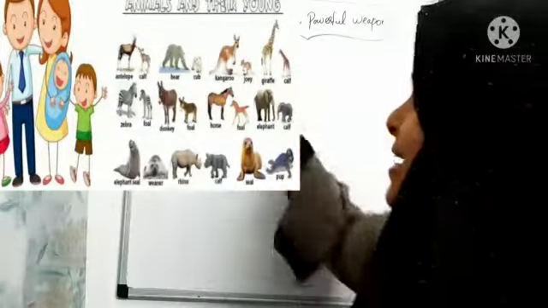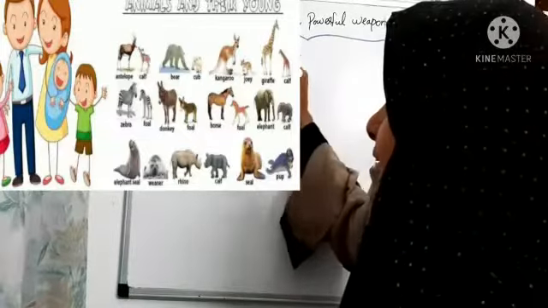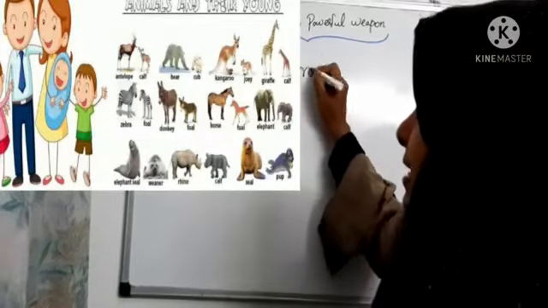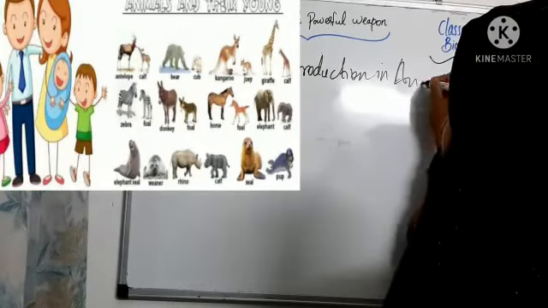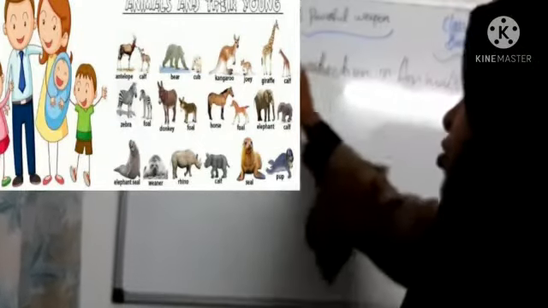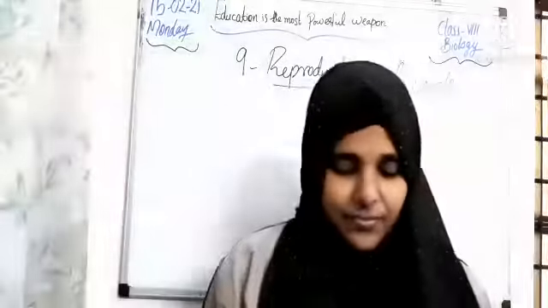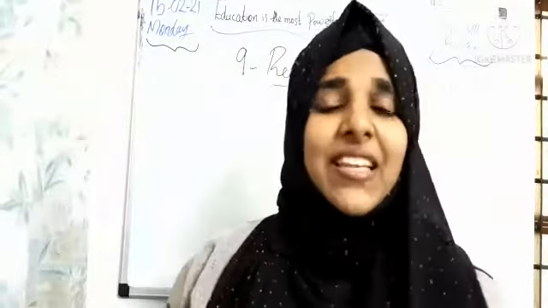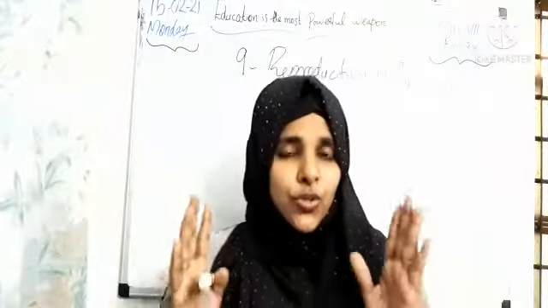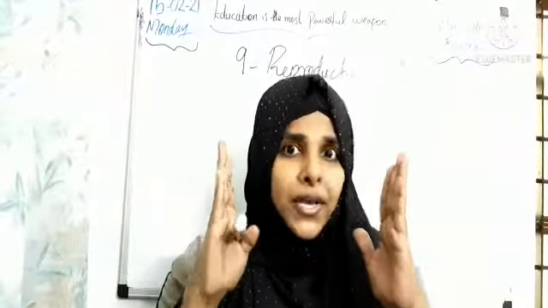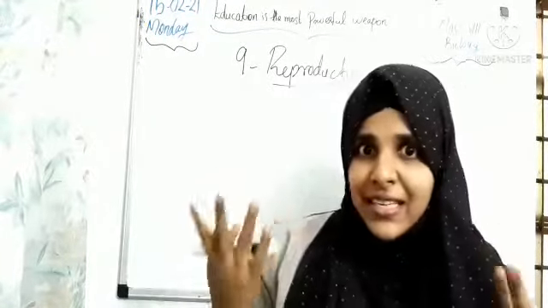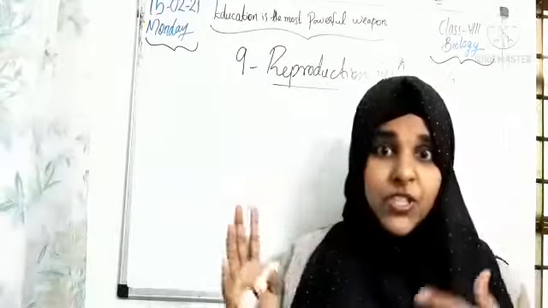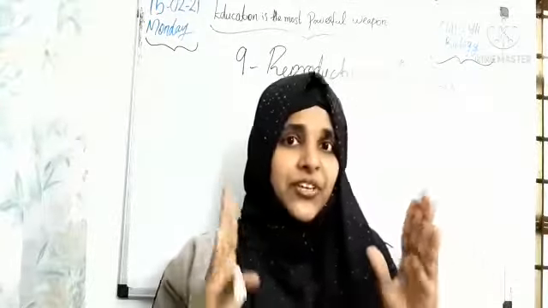So today I am going to teach you a new lesson, lesson 9, reproduction in animals. Students, when you are learning about reproduction, you should give more importance to this chapter. We are excited to learn this one, but it is the most important chapter in biology.